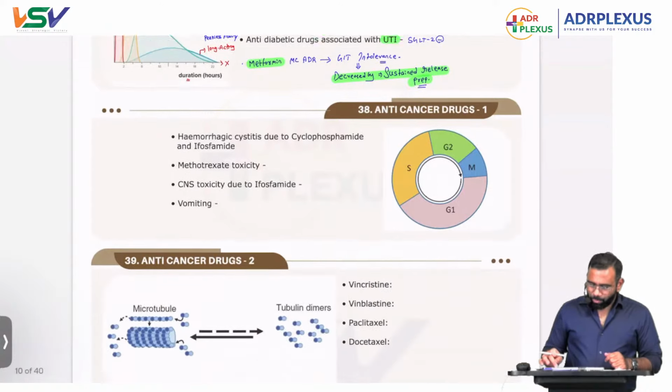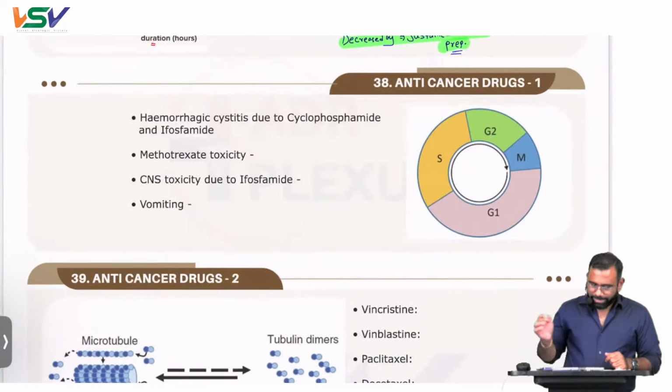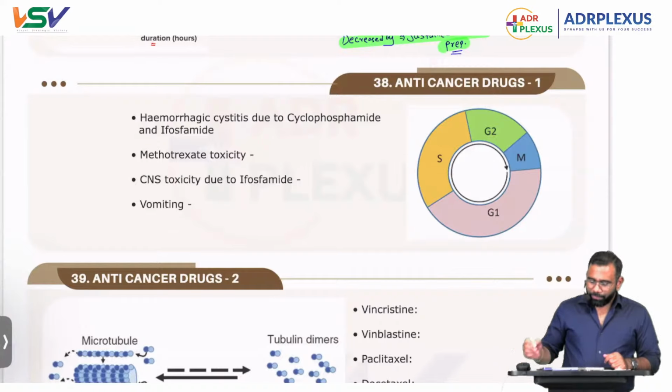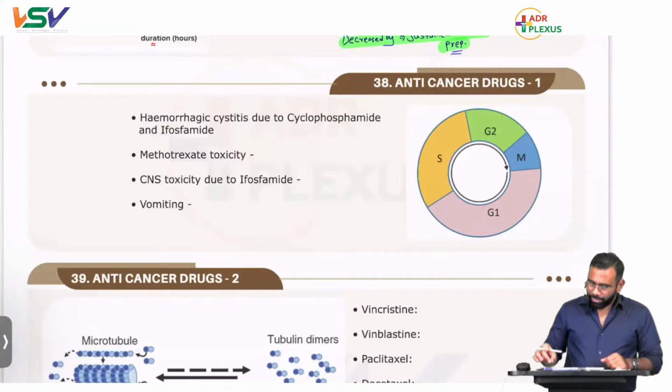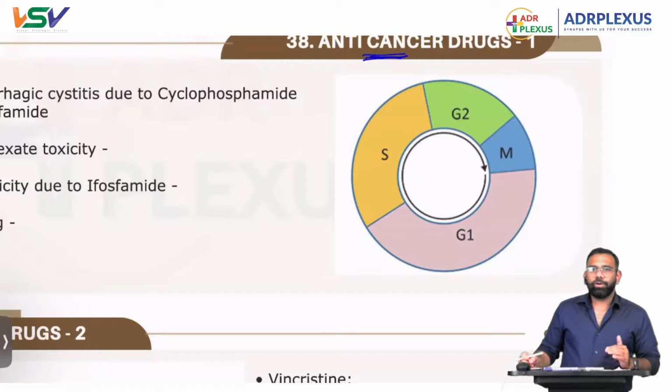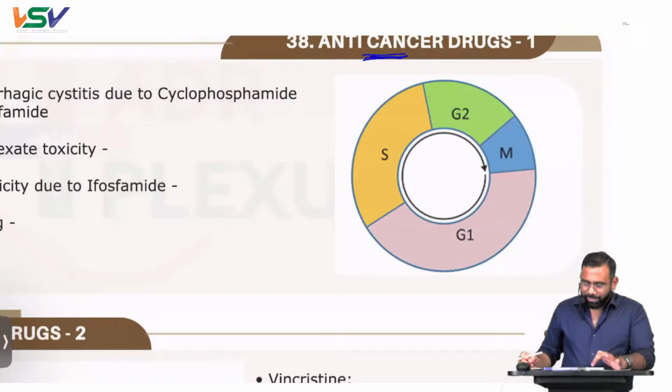Now come to the next one: anti-cancer drugs. In anti-cancer drugs, we have a few things here. We'll discuss them one by one. First, the cell cycle specific kind of drugs. Let's see which drugs act on which phase of the cell cycle.